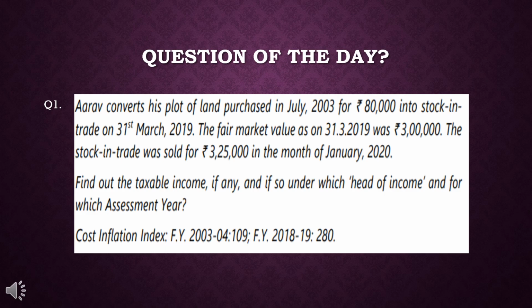Here, the cost inflation index is given to you, that is for 2003-04 it is 109, and for 2018-19 it is 280. So it's very easy now, you can solve this question with the help of the cost inflation index. In case you face any difficulty, you can contact me through WhatsApp or anything which is preferable to you. In the next video we will continue in Unit 3 only.